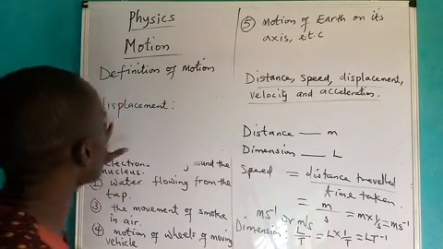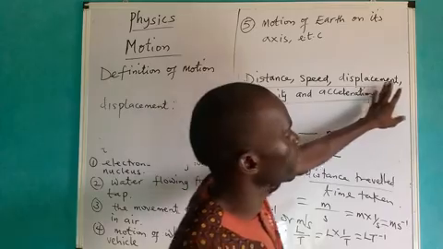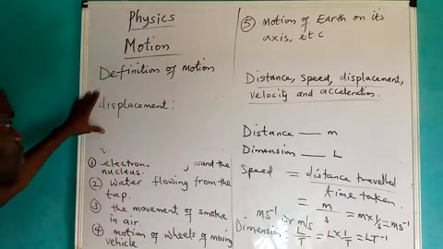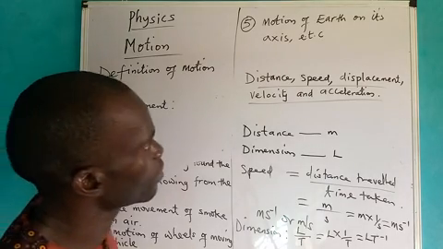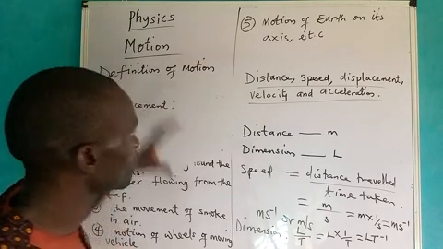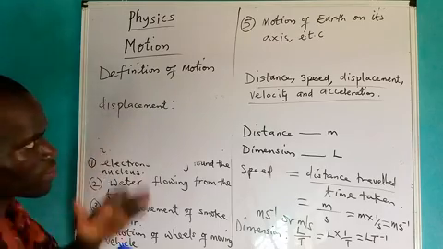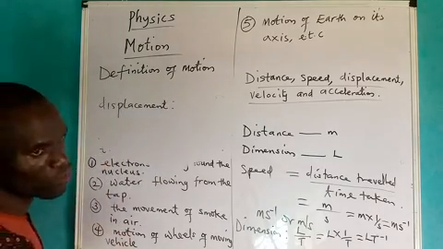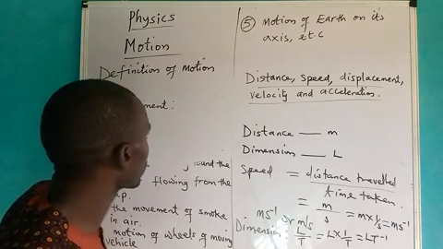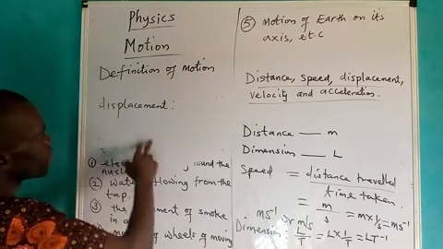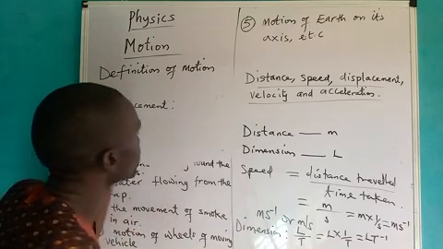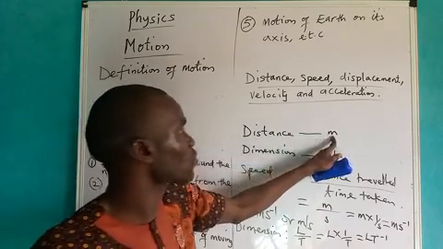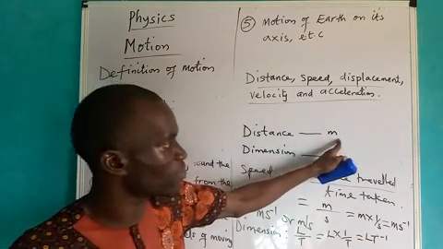We basically mean that displacement is the distance traveled in a specified direction, or in a given direction. And this displacement is a vector quantity. It is not scalar, it's a vector quantity. And remember we said displacement is distance, meaning therefore we can also measure it in terms of meter. Displacement is measured in meter.